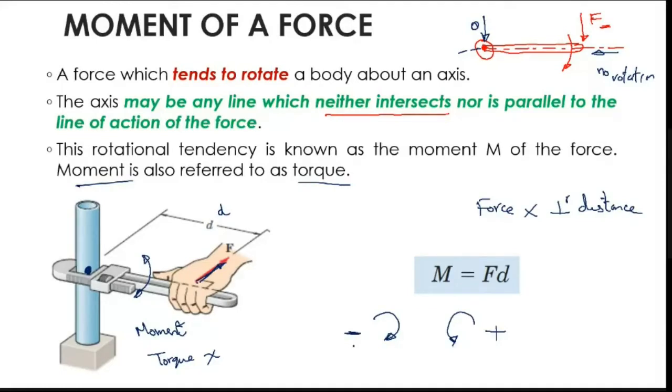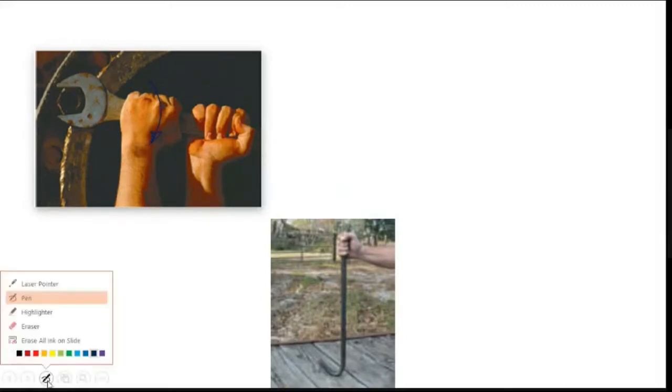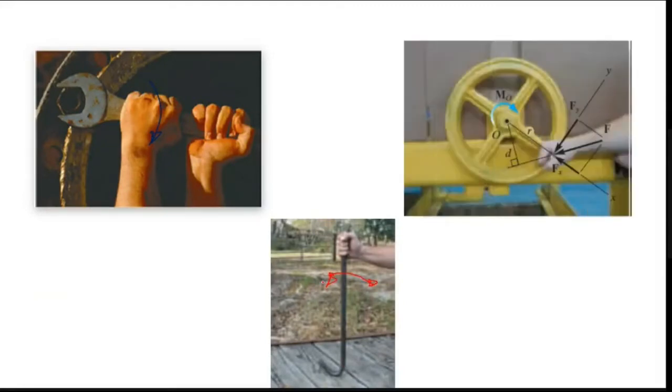Whenever you have a moment in clockwise direction, we will consider it as a negative value. Whenever you have a moment in anti-clockwise direction, we will consider that as a positive value, right? So you do want to do a moment application. Applying a spanner, you can see the rotation is like this, right? Rotation something like that, and even this also has an oscillating motion. Here, wheel. So this may be a torque.